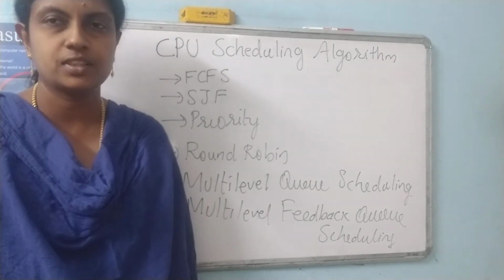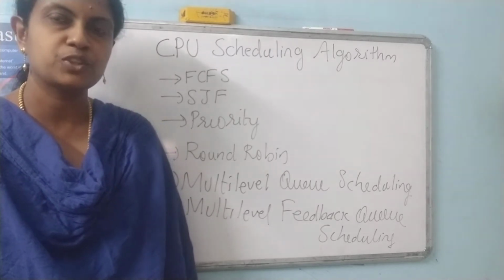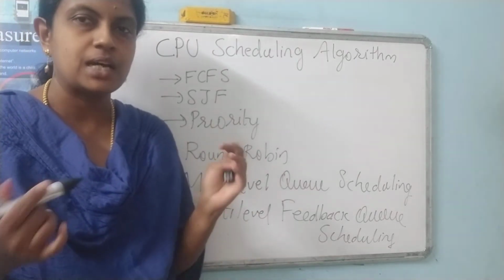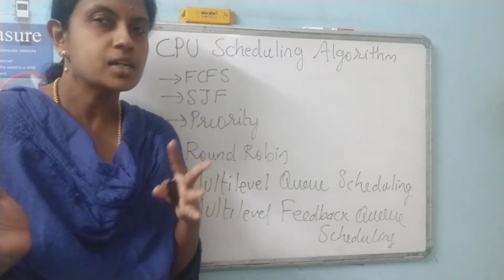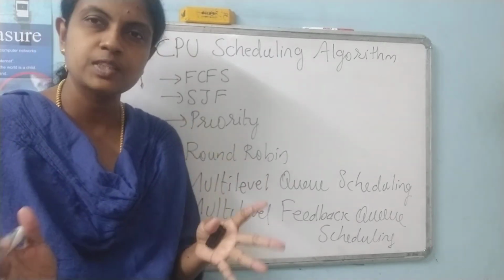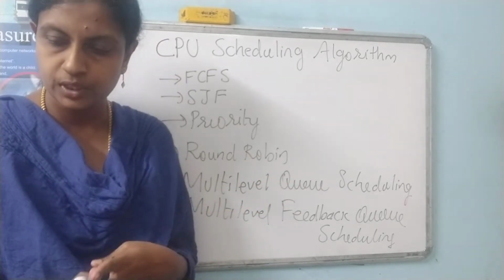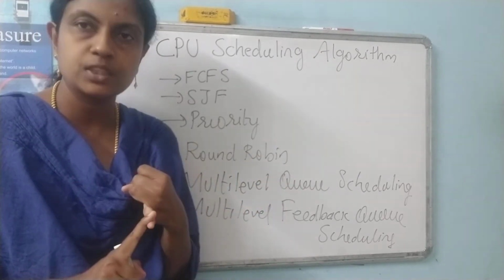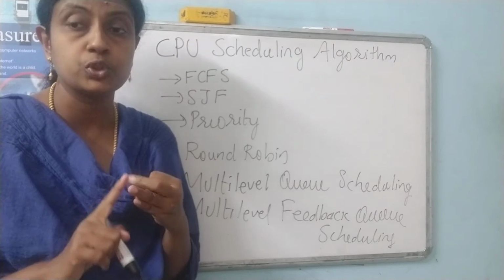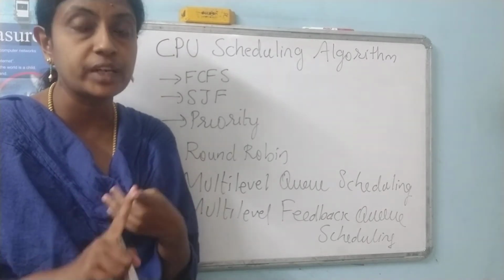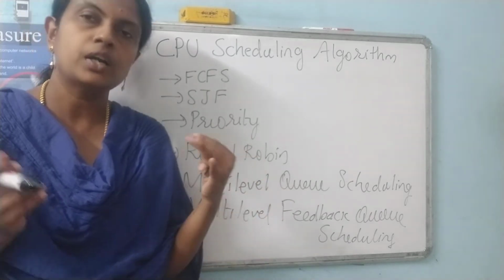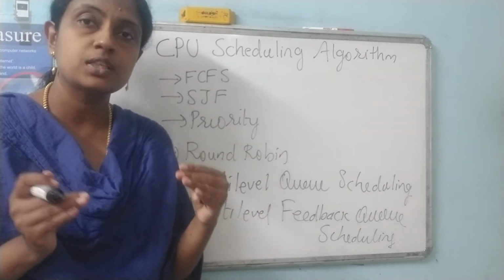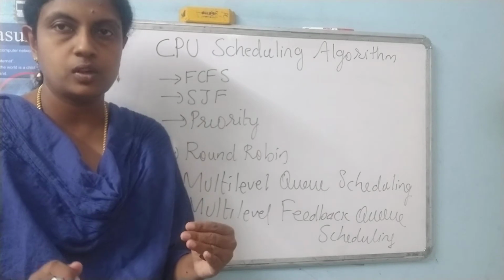These classes we were discussing the concept of process management. If you remember, last class we were discussing CPU scheduling criteria. That means to have CPU scheduling, what criteria do we need? In that we discussed CPU utilization, throughput, turnaround time, waiting time and all. With that we finished off, and today's session we will discuss CPU scheduling algorithms.